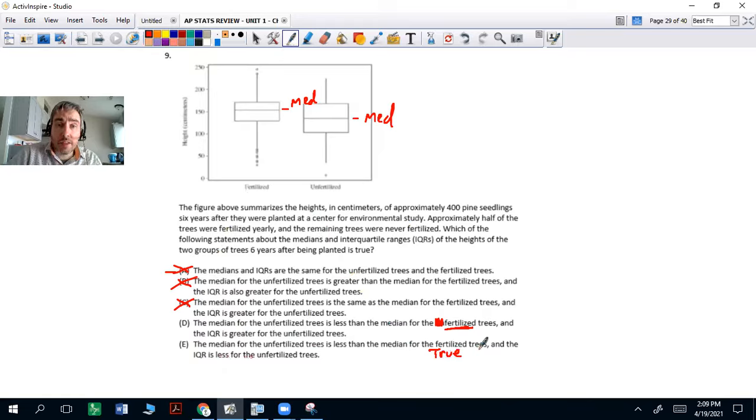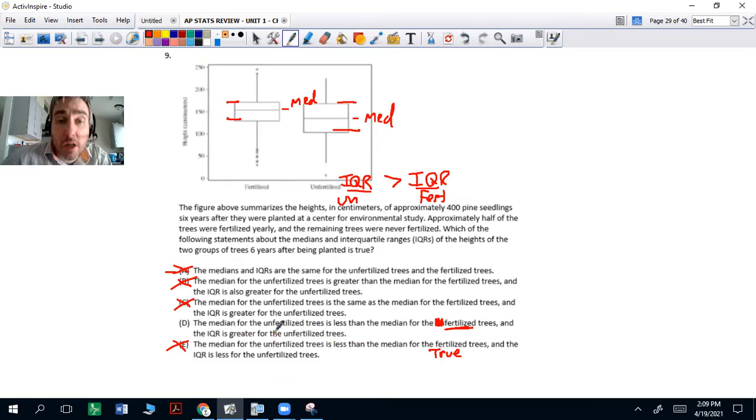And the IQR is less for the unfertilized trees. Well, even though the median's less, the IQR between the unfertilized and fertilized is actually greater. So the unfertilized versus the fertilized. So those are actually all wrong, except for this one, if you fix the typo.